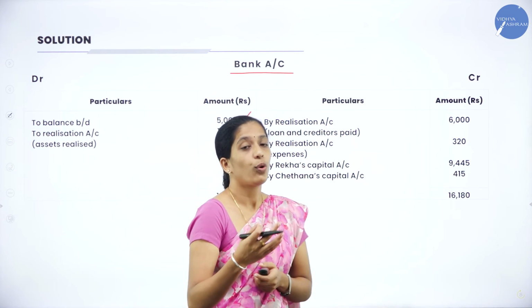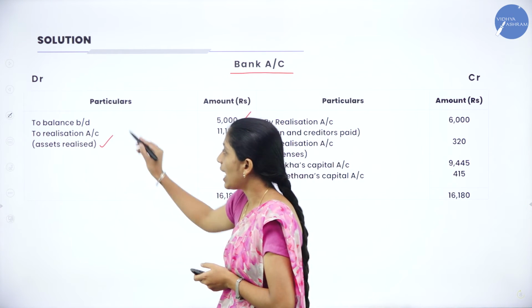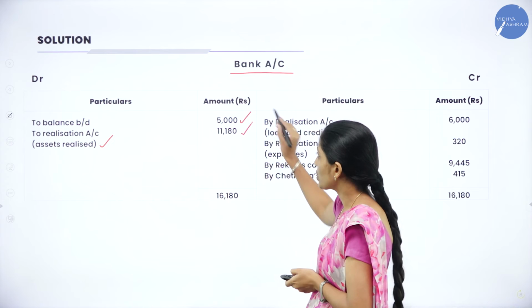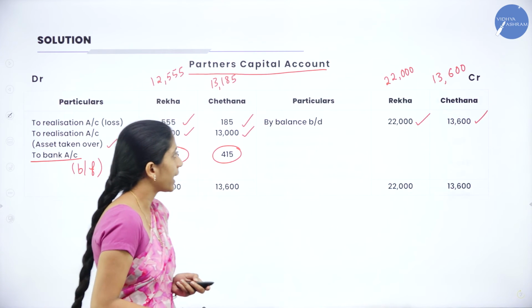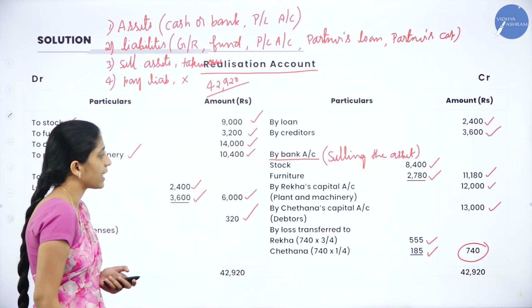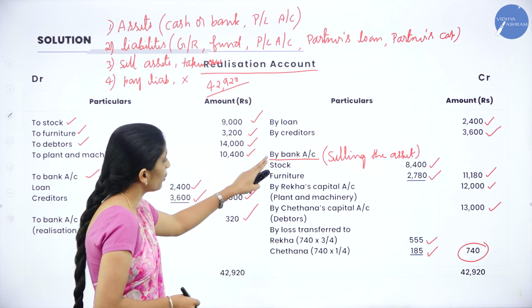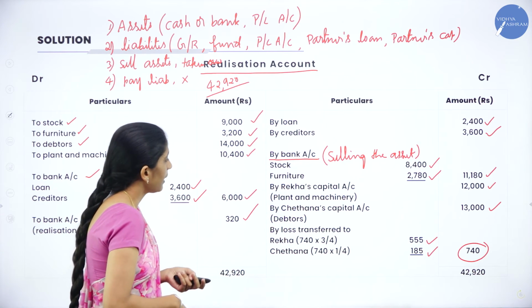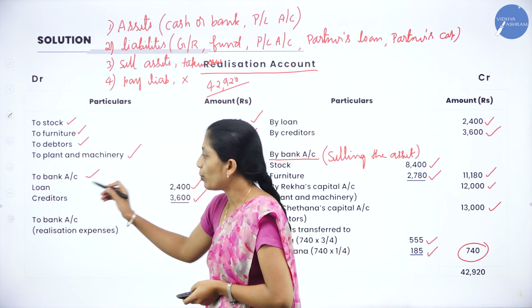That is for what? For selling of assets. That is, to realization account, assets realized, 11,180. Now coming to the realization account again, we shall see whether there is any transaction which has been transferred to the bank account. Under the credit side we had only one. Next, coming to the debit side, we have two bank account entries here.